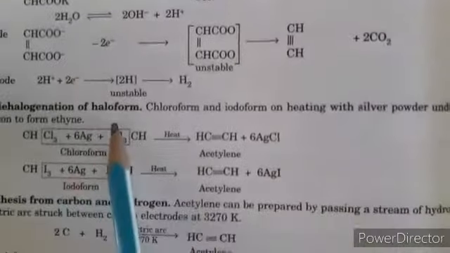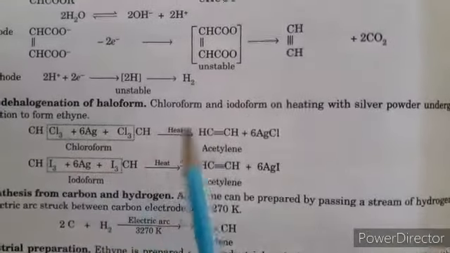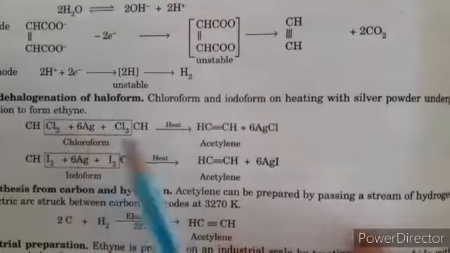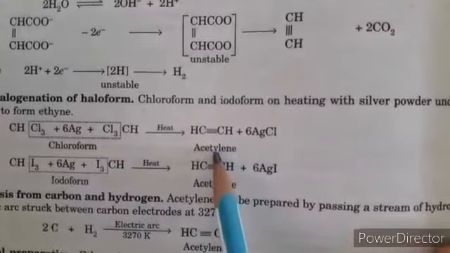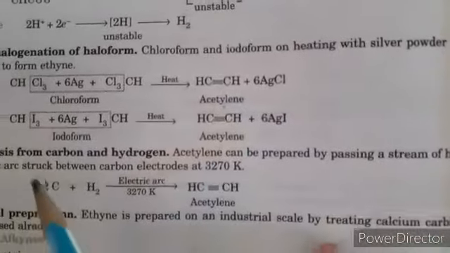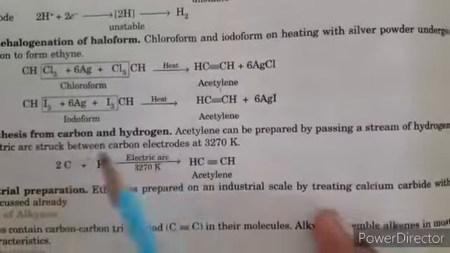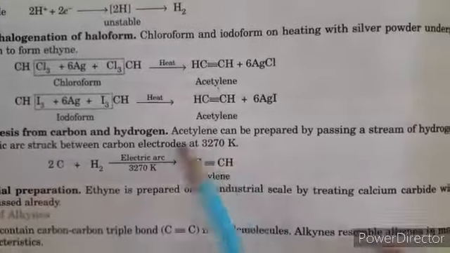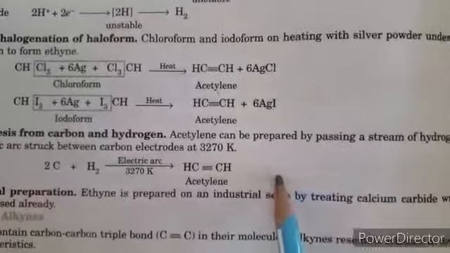Next, by dehalogenation of haloform. Haloform means chloroform, iodoform. When we react two molecules of chloroform or iodoform with silver metal upon heating, it will give an ethyne molecule. Next, we prepare it from synthesis gas or syngas. When we pass a high voltage current through carbon and hydrogen, it forms acetylene or ethyne. So these are the preparations of alkynes.